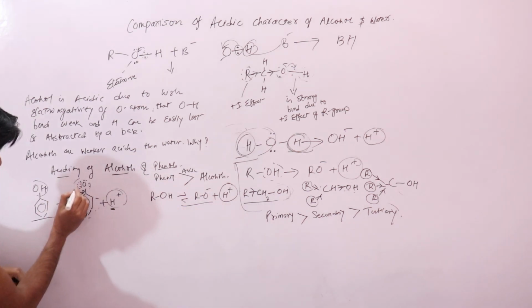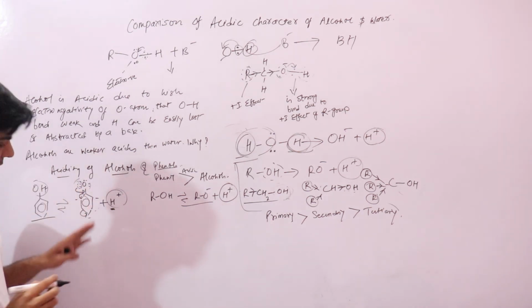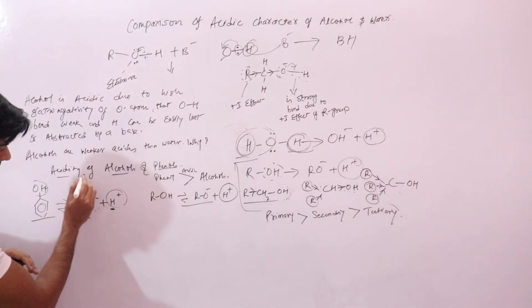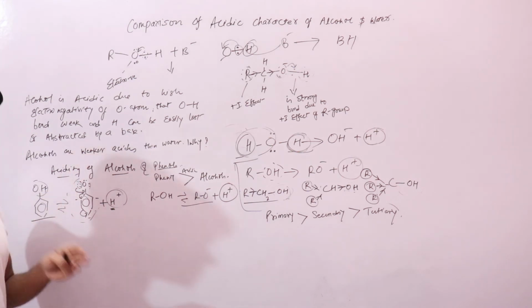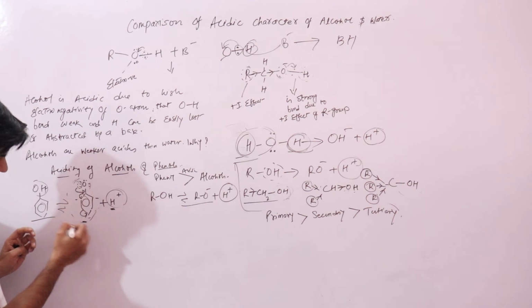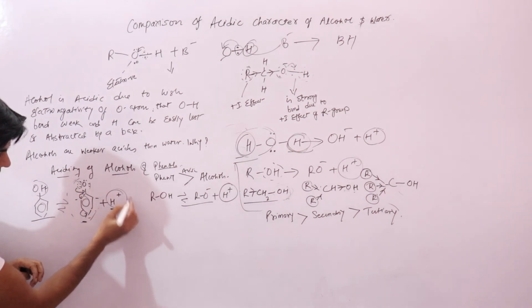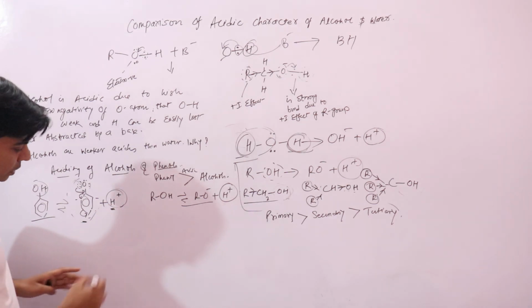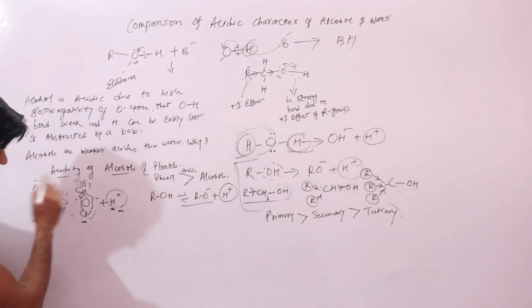And since one of the lone pairs of electrons is delocalized in the benzene ring, due to resonance it will make this phenoxide ion more stable. Since this phenoxide ion in solution is more stable, it will not immediately combine with hydrogen ions. So you have more hydrogen ions in the case of phenol.